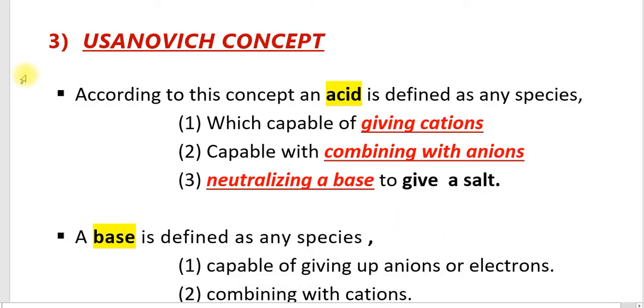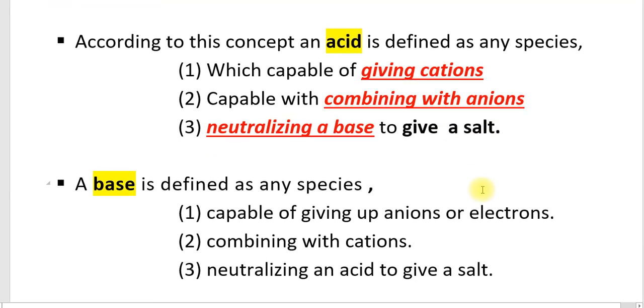Next is a very simple concept, the Usanovich concept. According to this concept, an acid is defined as any species which is capable of giving cations, or capable of combining with anions, or neutralizing a base to give a salt.